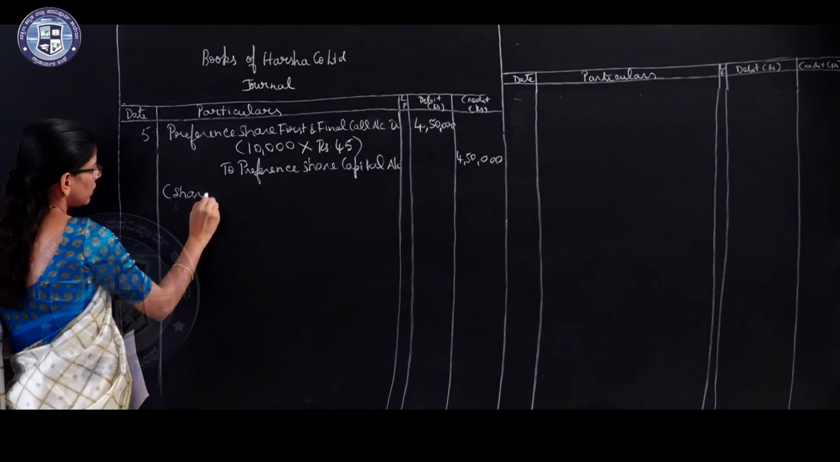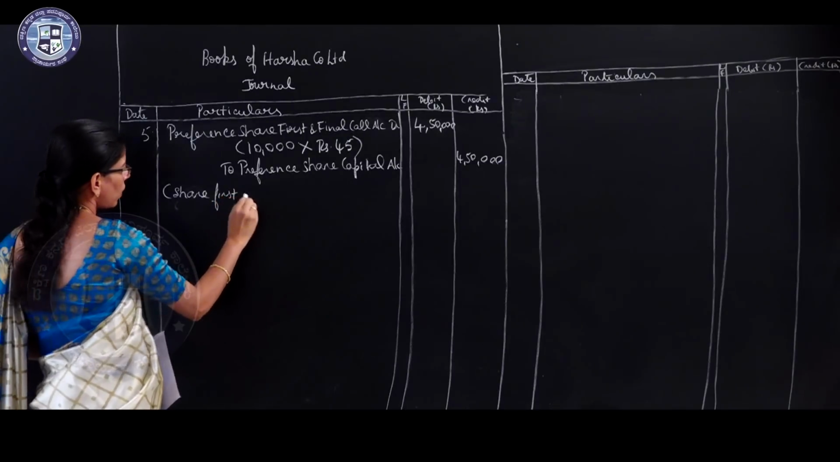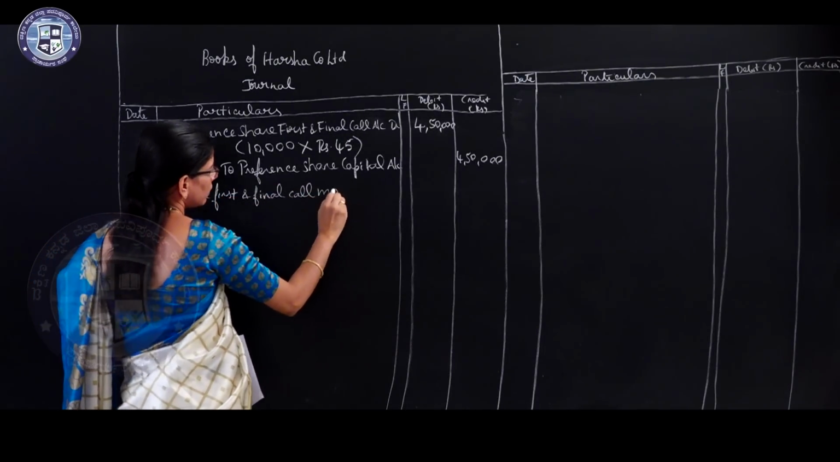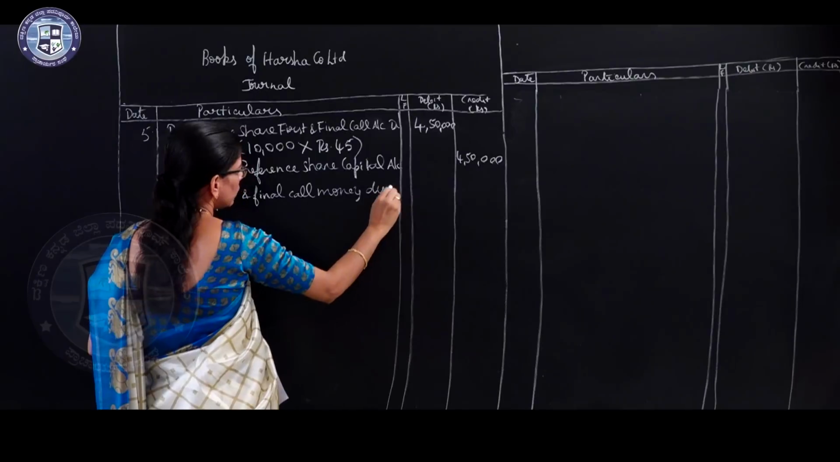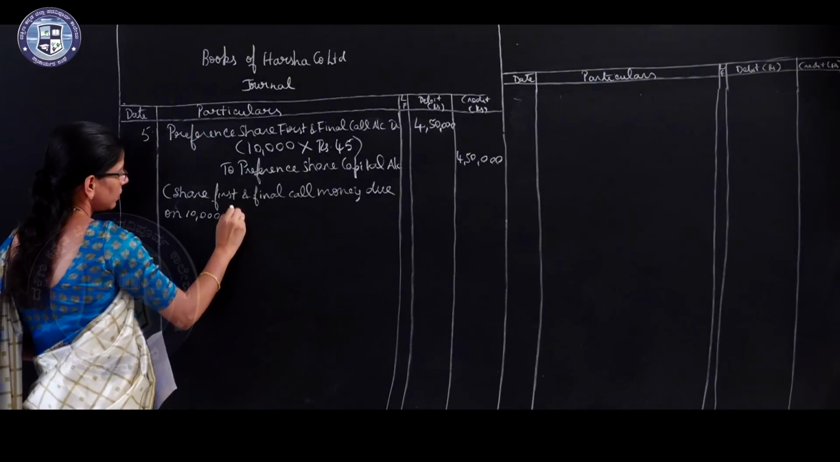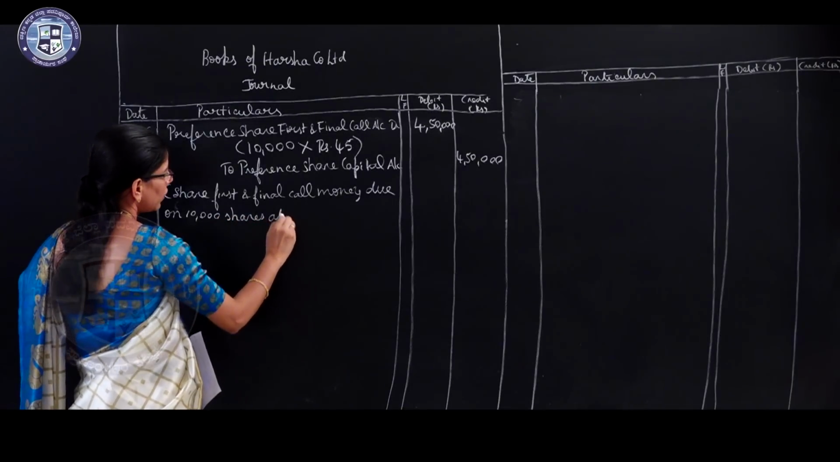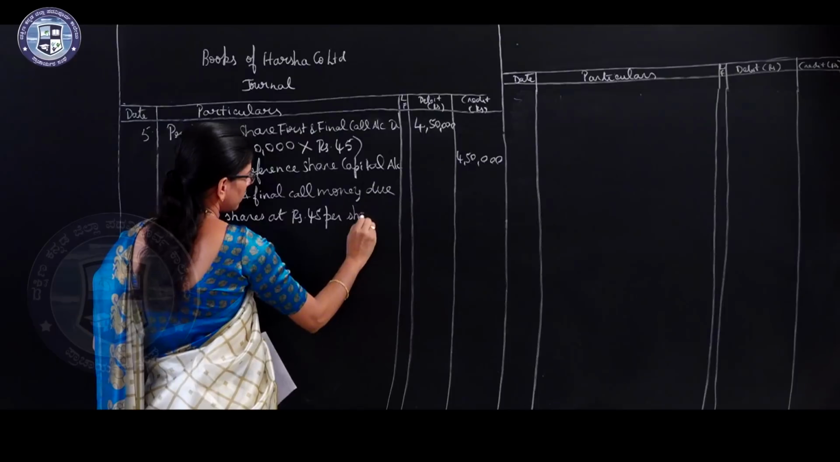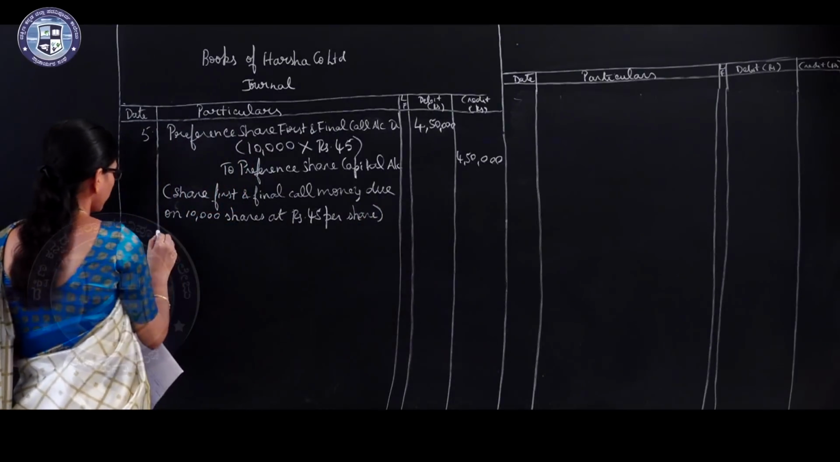Share first and final call money due on 10,000 shares at rupees 45 per share. Okay.